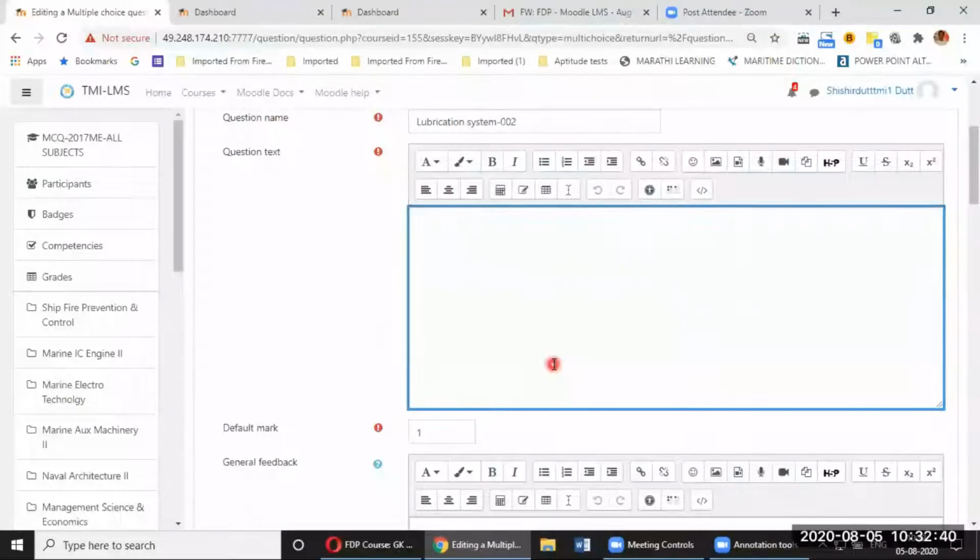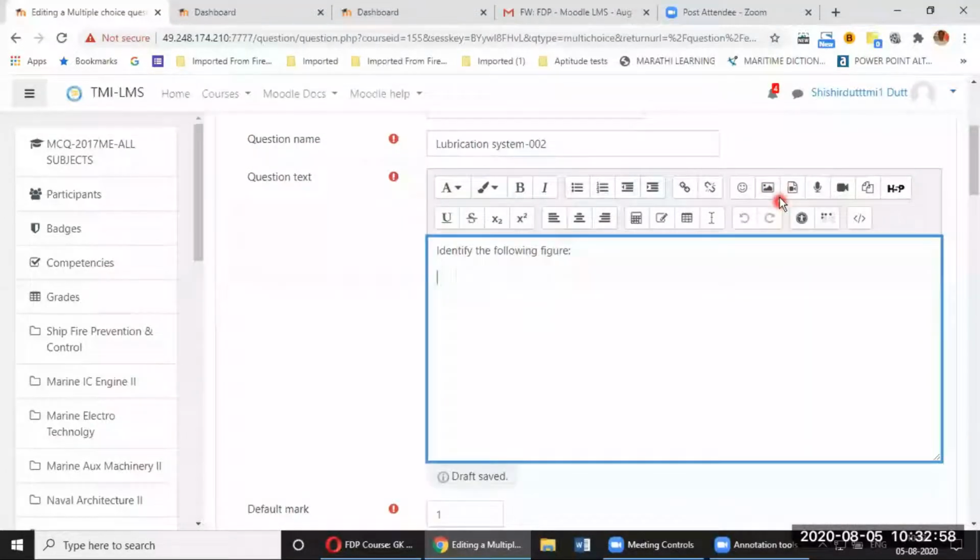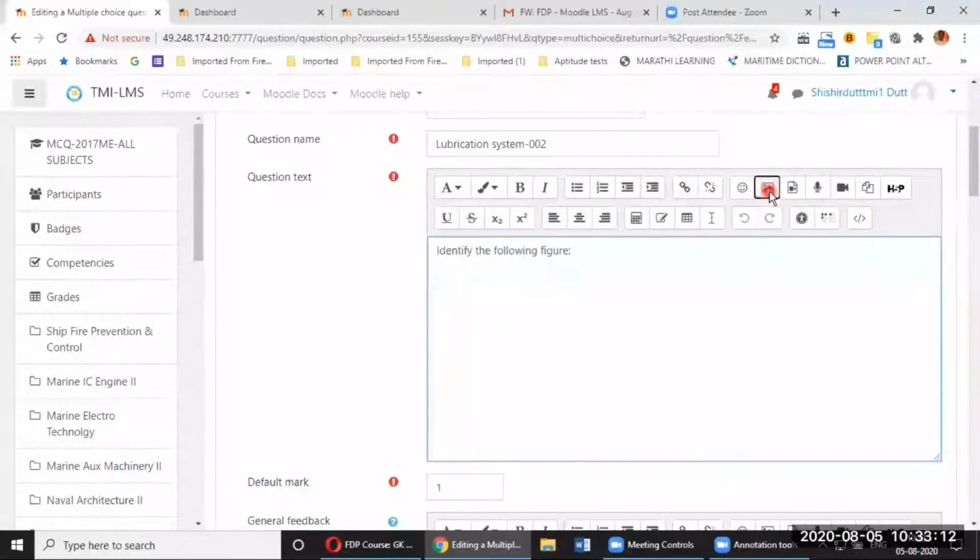So let's say that my question is, identify the following figure. Student to student, the question will be put up like this. And as you can see, I will zoom in so everybody can see that. So you can see here, insert or edit image is there. You can see this tab. If you stop somewhere, it will tell you what it means. It is for smiley. So same way, this is for picture. So I will insert a picture.